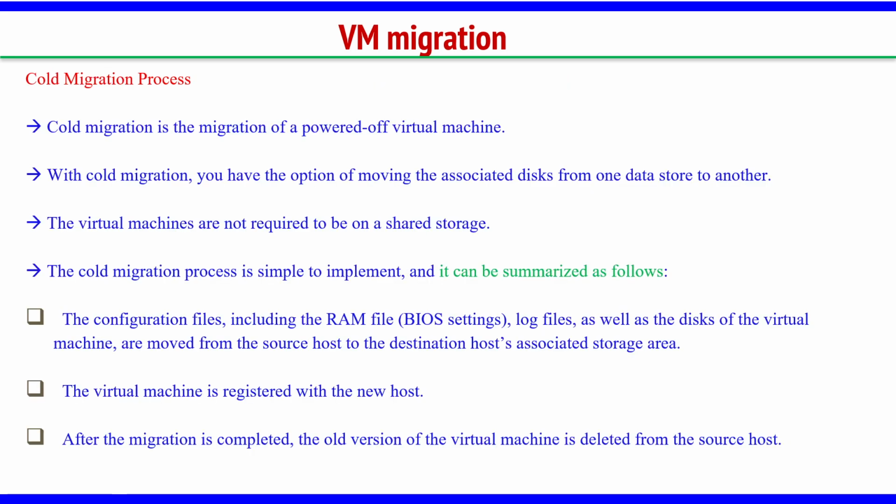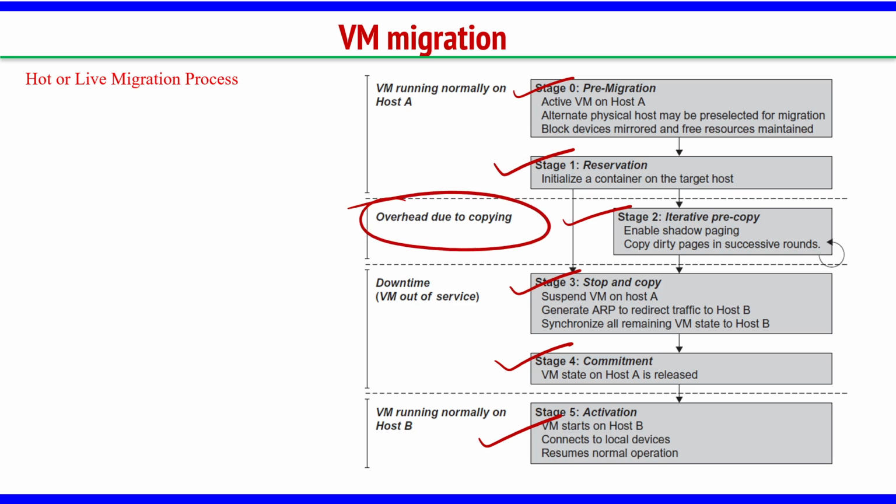Why is there an overhead here during copying? Sometimes some pages which you have copied already, some change happened later, so you have to recopy them multiple times. That's a little overhead. And there is a small downtime here. Why is this downtime? Because for a few seconds you are pausing host A and then you are routing the traffic to host B, right?